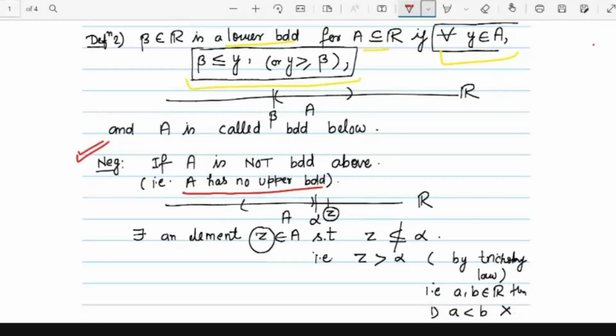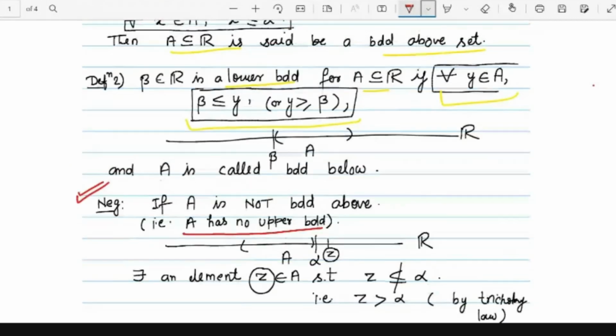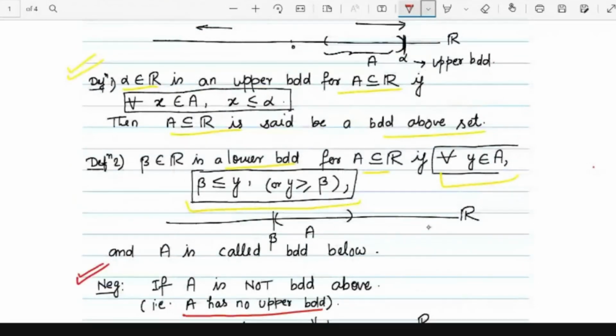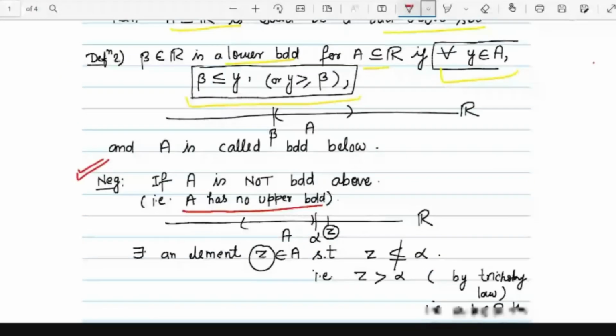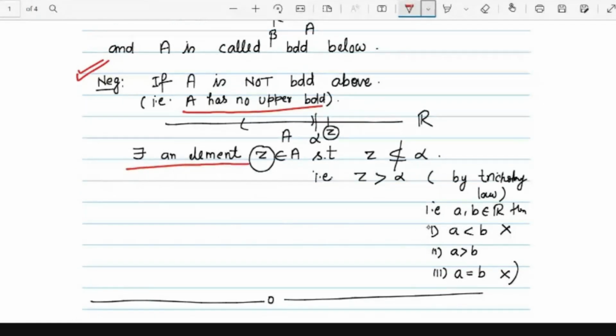These are a few things we need to know before starting Riemann integration. What is the definition of a bounded above set and upper bound? For every element x in A, x should be less than or equal to alpha. Suppose alpha is not an upper bound for the set A, then what is the negation of this statement? The negation is that there exists some element z in A such that z is not less than or equal to alpha.